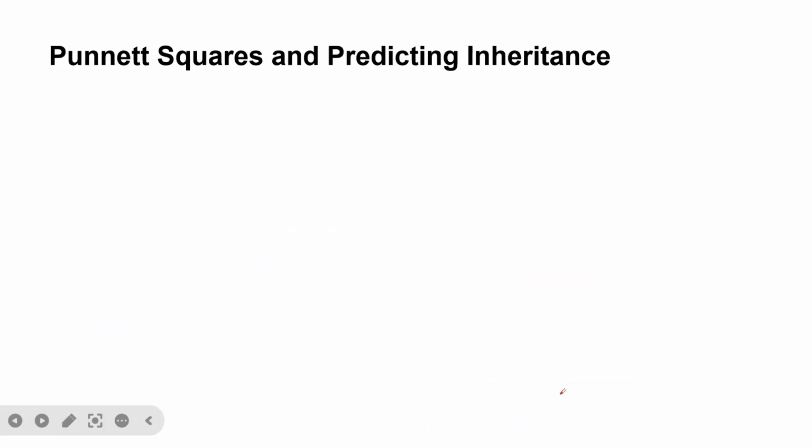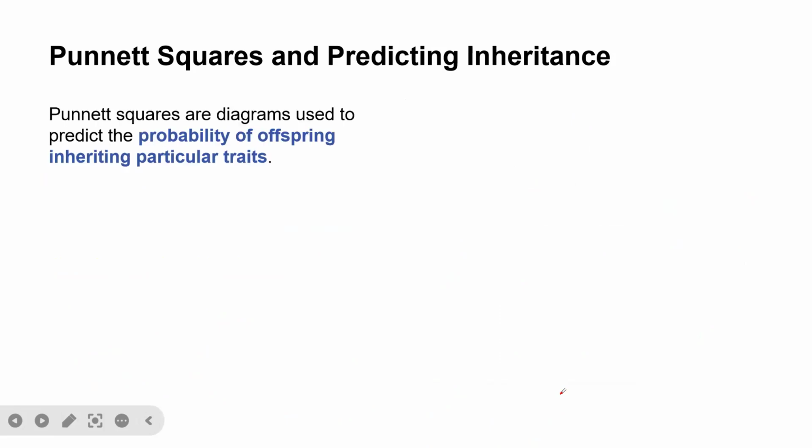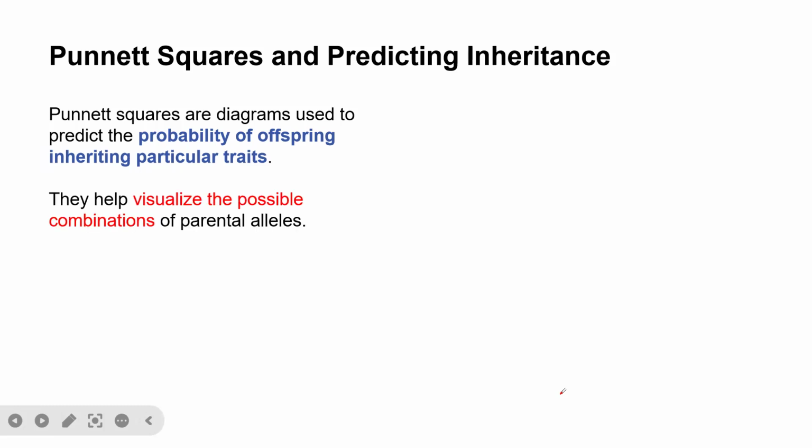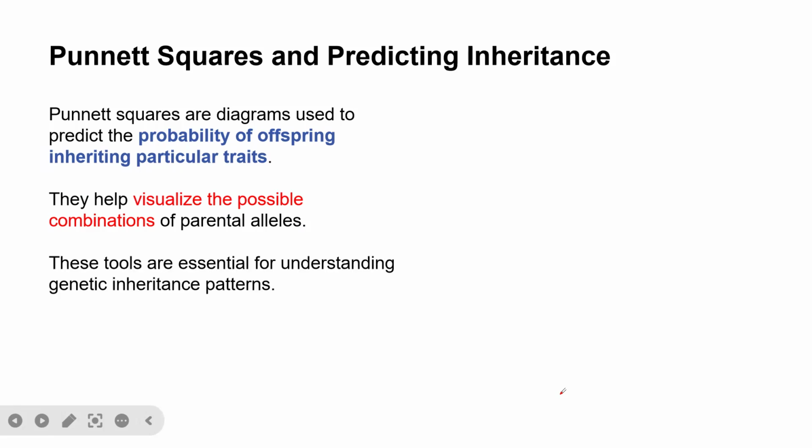The next thing is Punnett squares and predicting inheritance. Punnett squares are diagrams that are used to predict the probability of offspring inheriting particular traits. They help to visualize the possible combinations of parental alleles, and these tools are essential for understanding genetic inheritance patterns. So you see, these are the importance of Punnett squares.